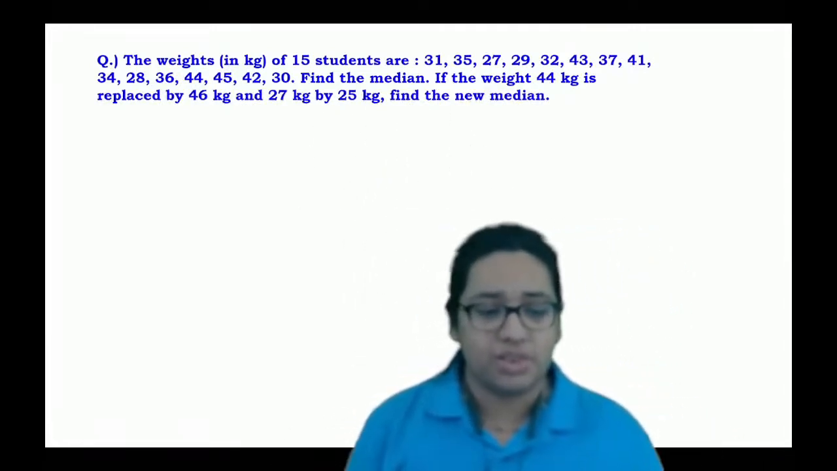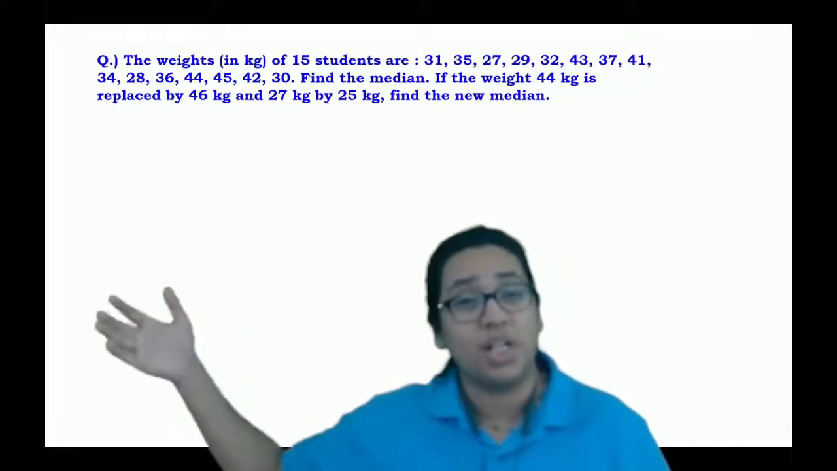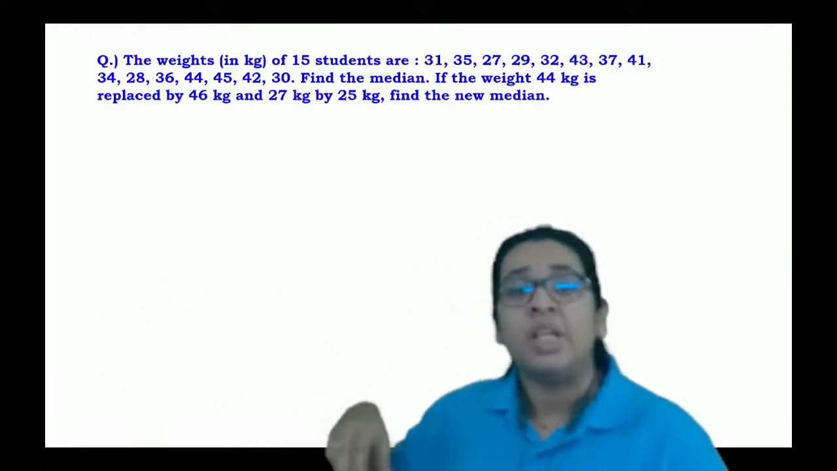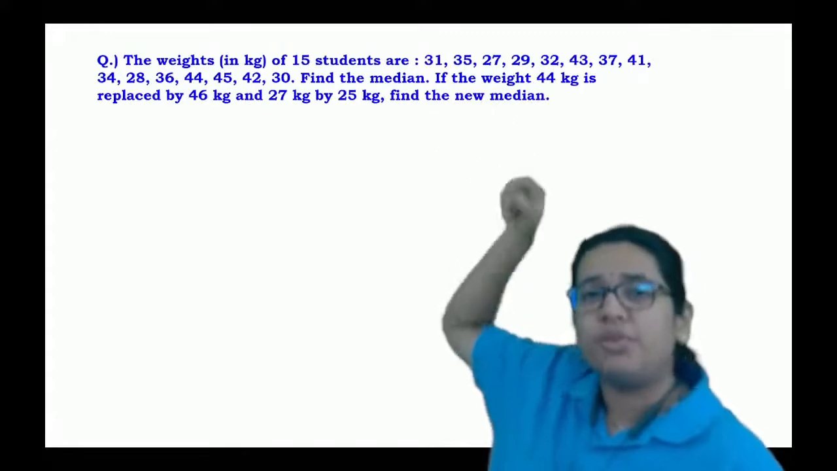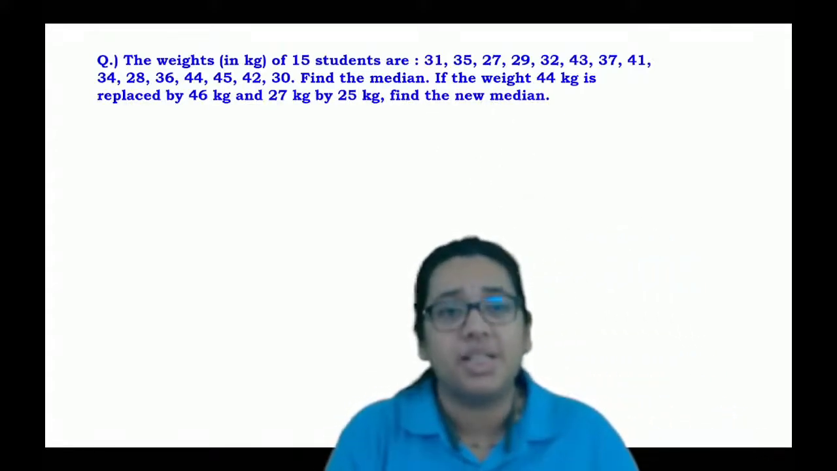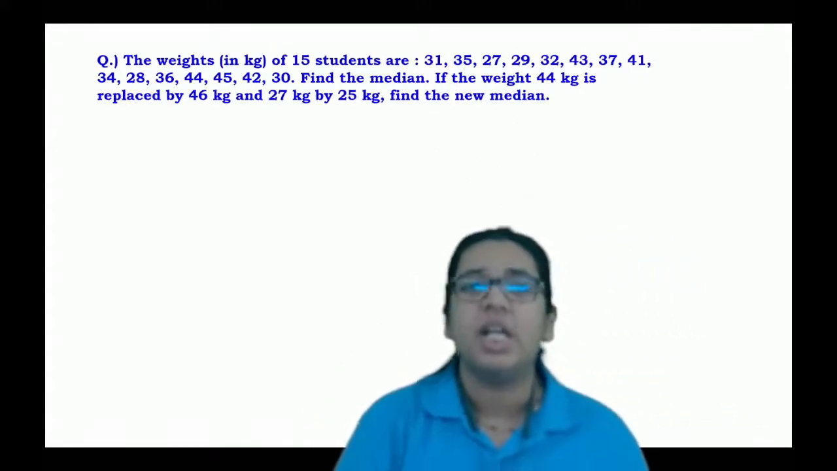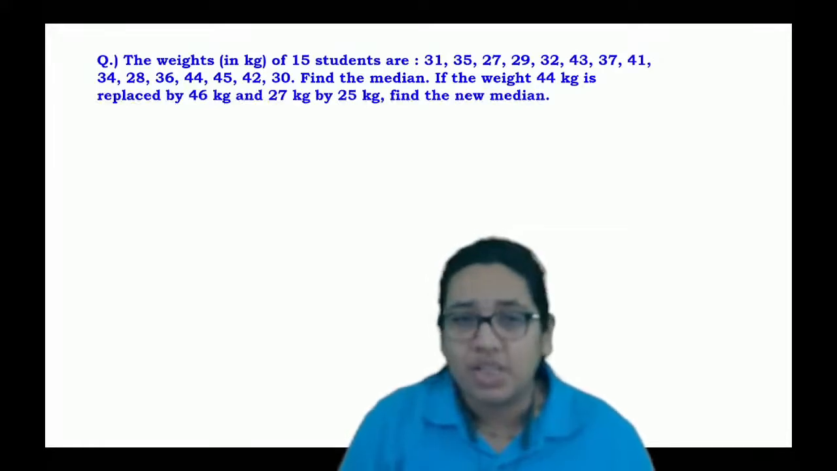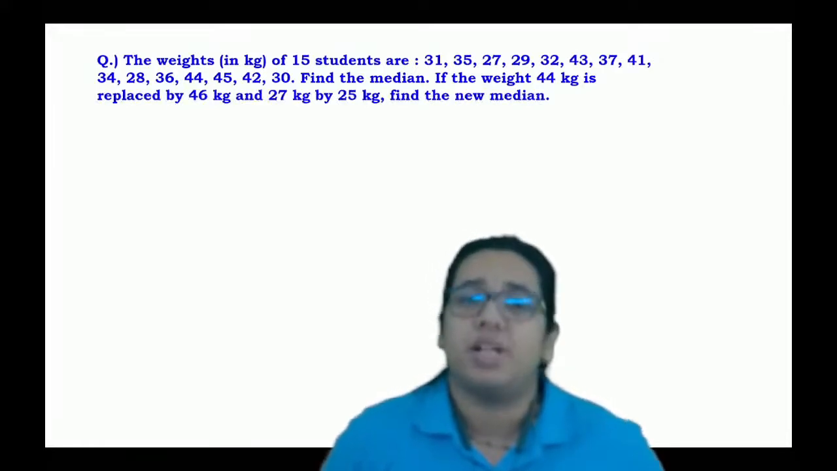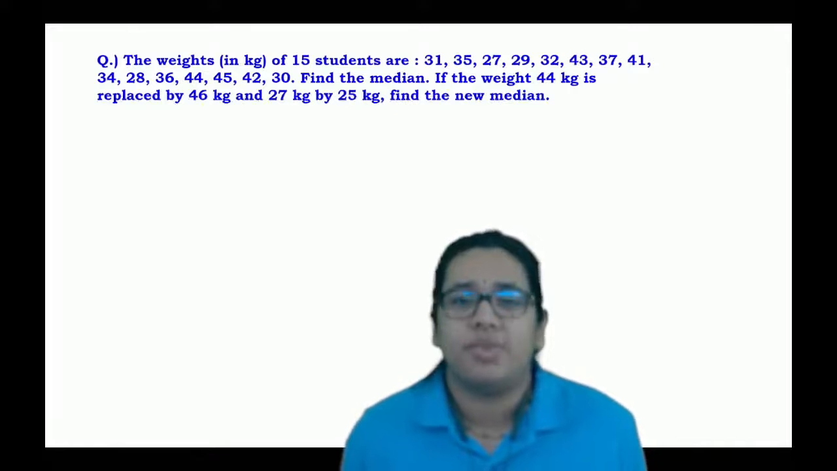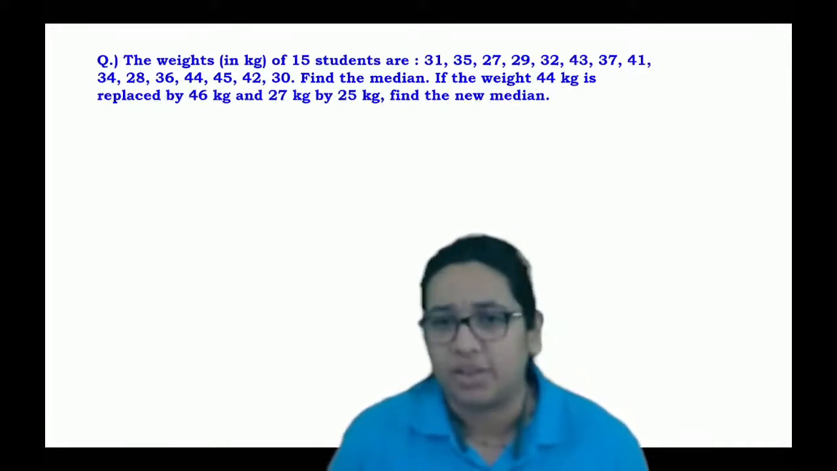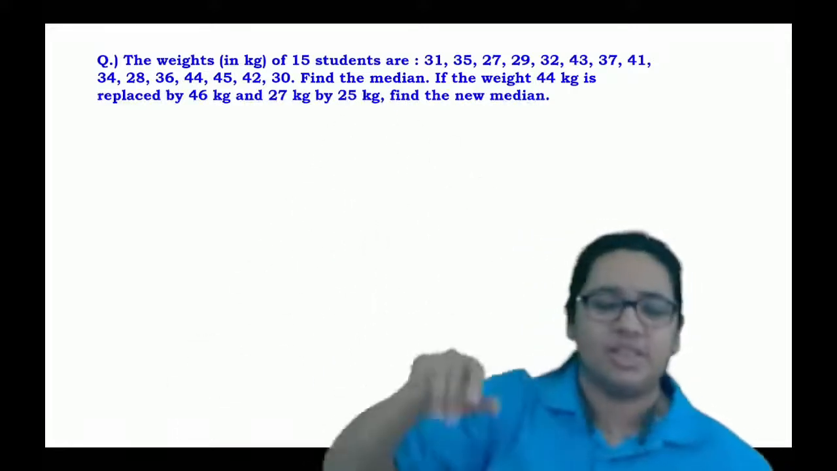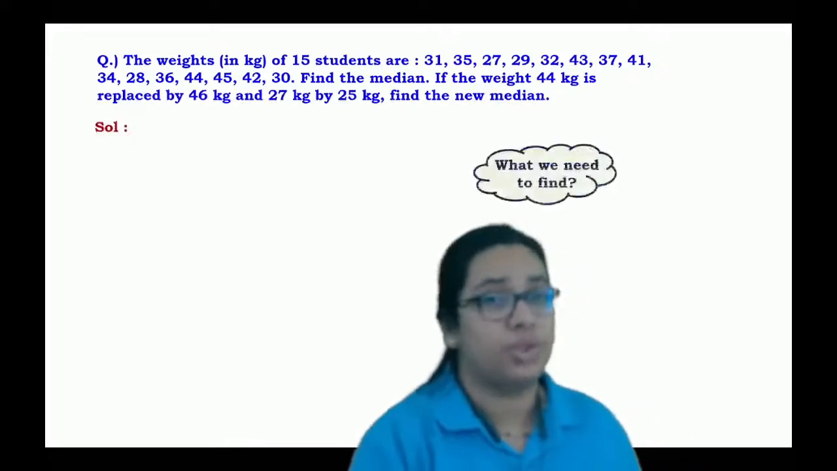Whatever observations are with you, you just have to arrange them in ascending order. The next point is that if the weight 44 kg is replaced by 46 kg and 27 kg is replaced by 25 kg, then find the value of the new median. First of all, you can easily check what will be the median of the original data.